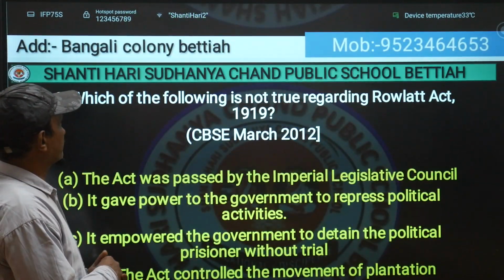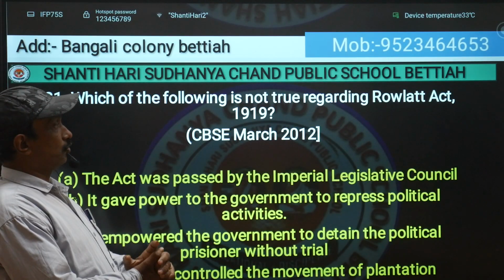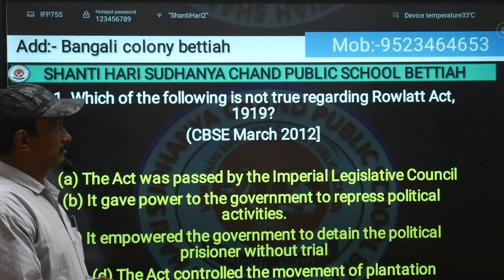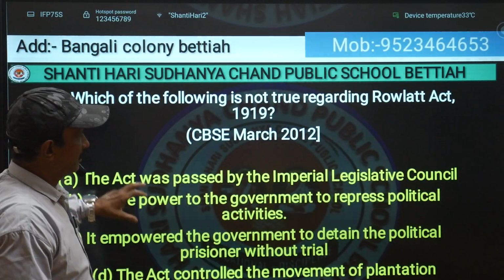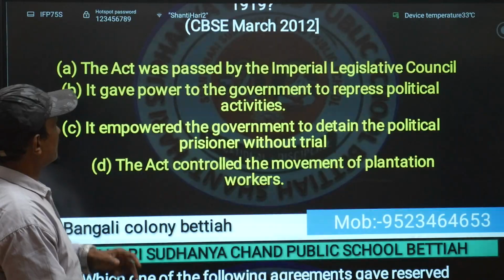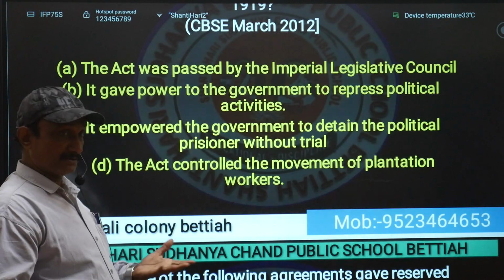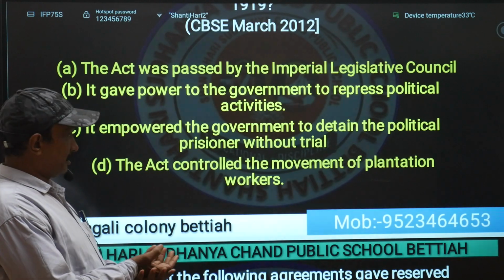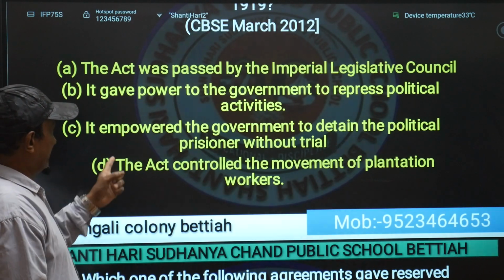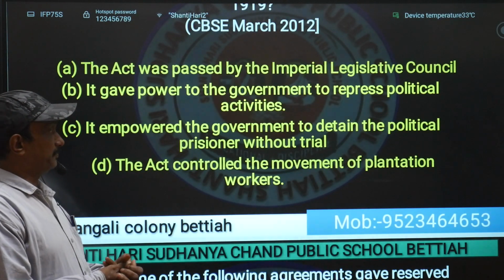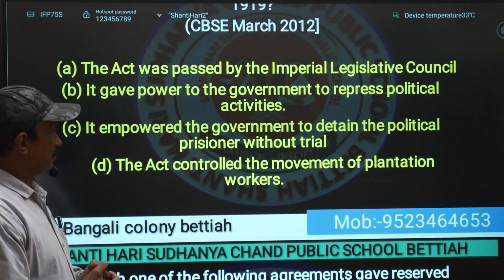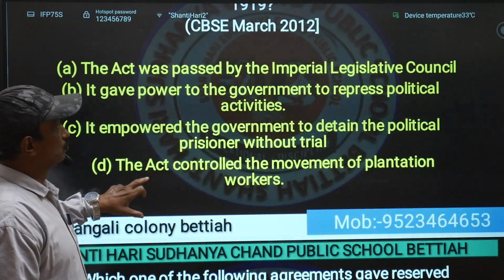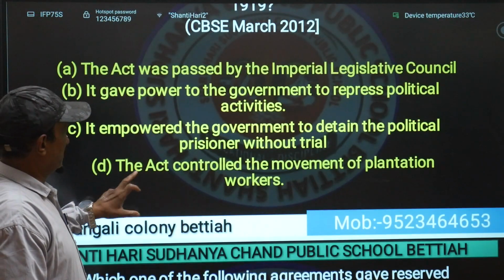The next one is, which one of the following is not true regarding the Rowlatt Act? Which point is not true, meaning false. This act was passed by the Imperial Legislative Council. True. It gave power to the government to repress political activity. That is also true. It empowered the government to detain political prisoners without trial. That is also true. The act controlled the movement of plantation workers. This is not true. So the correct answer will be D.